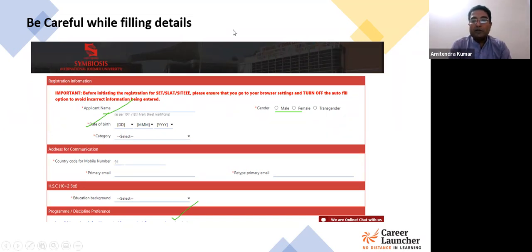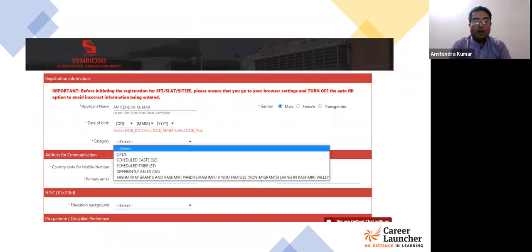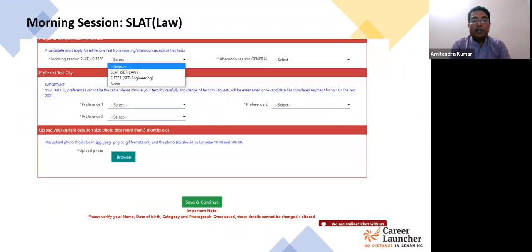So this is the basic registration part, which we have to complete before we go ahead and fill the online application form. Once you have completed the registration part, then you will be receiving a unique ID and a password, which you will definitely be required to change at the first login. So once you have selected your educational background, then you have the option to select which exam you want to appear for. Now here, there are two options.